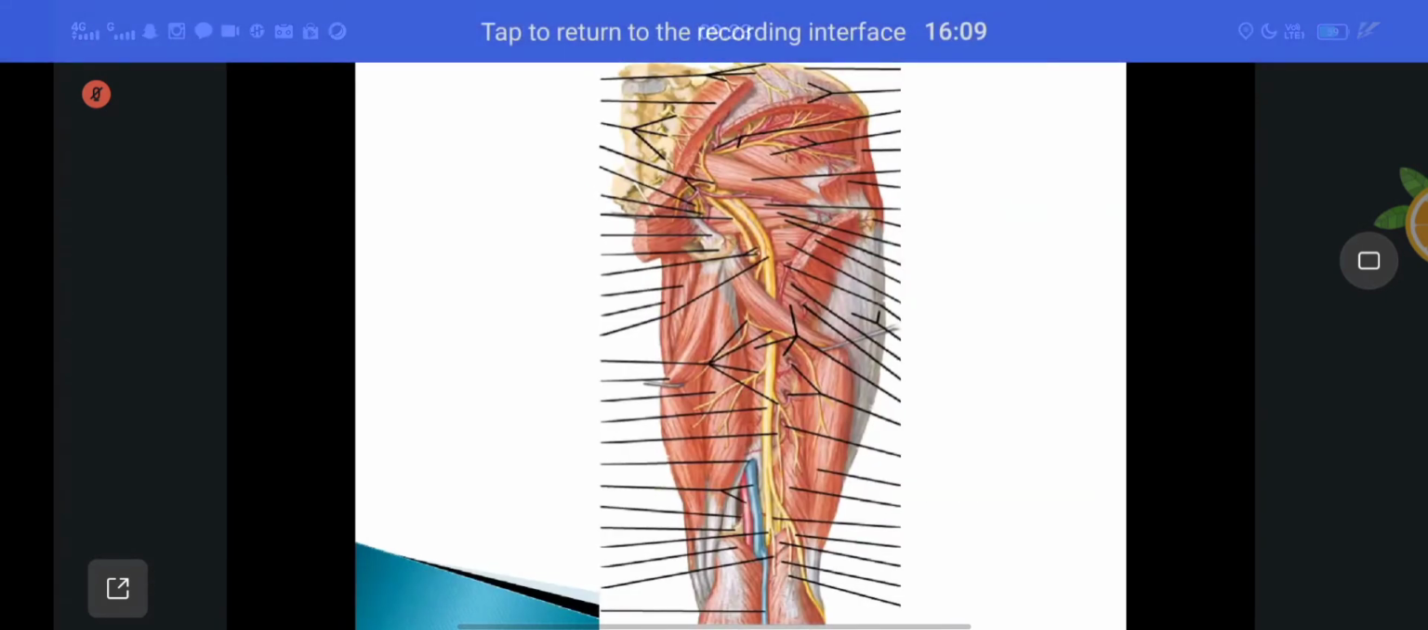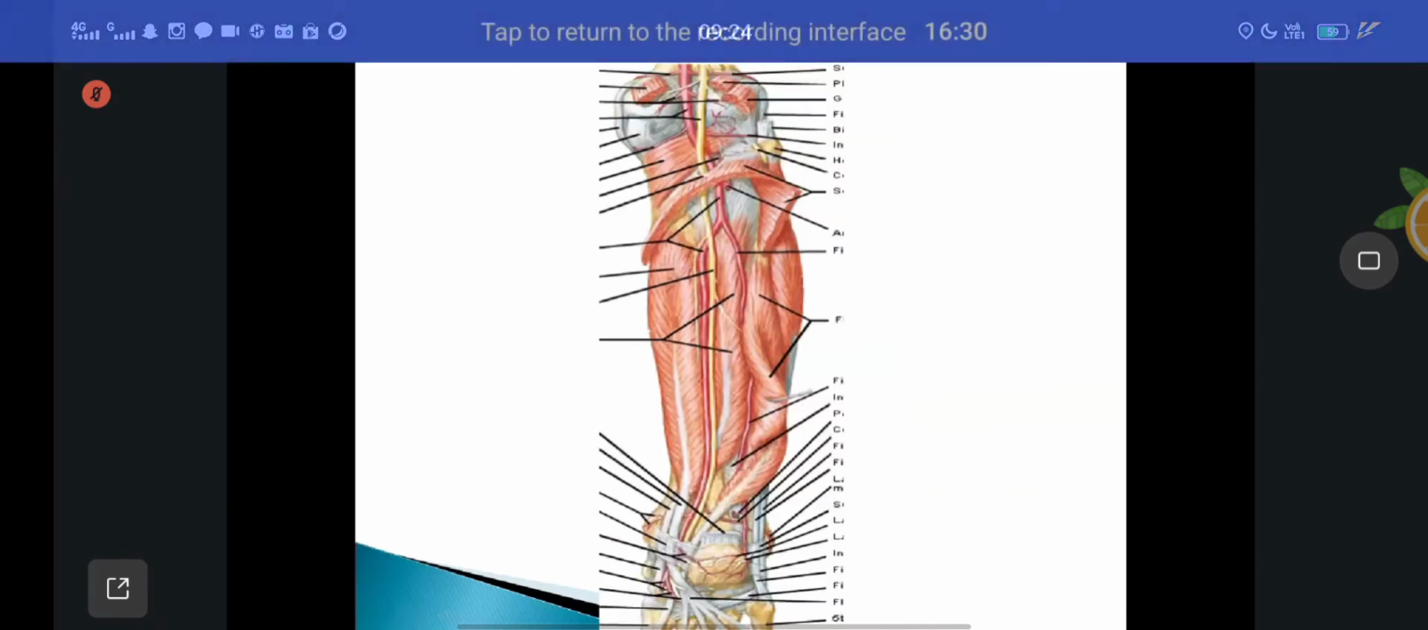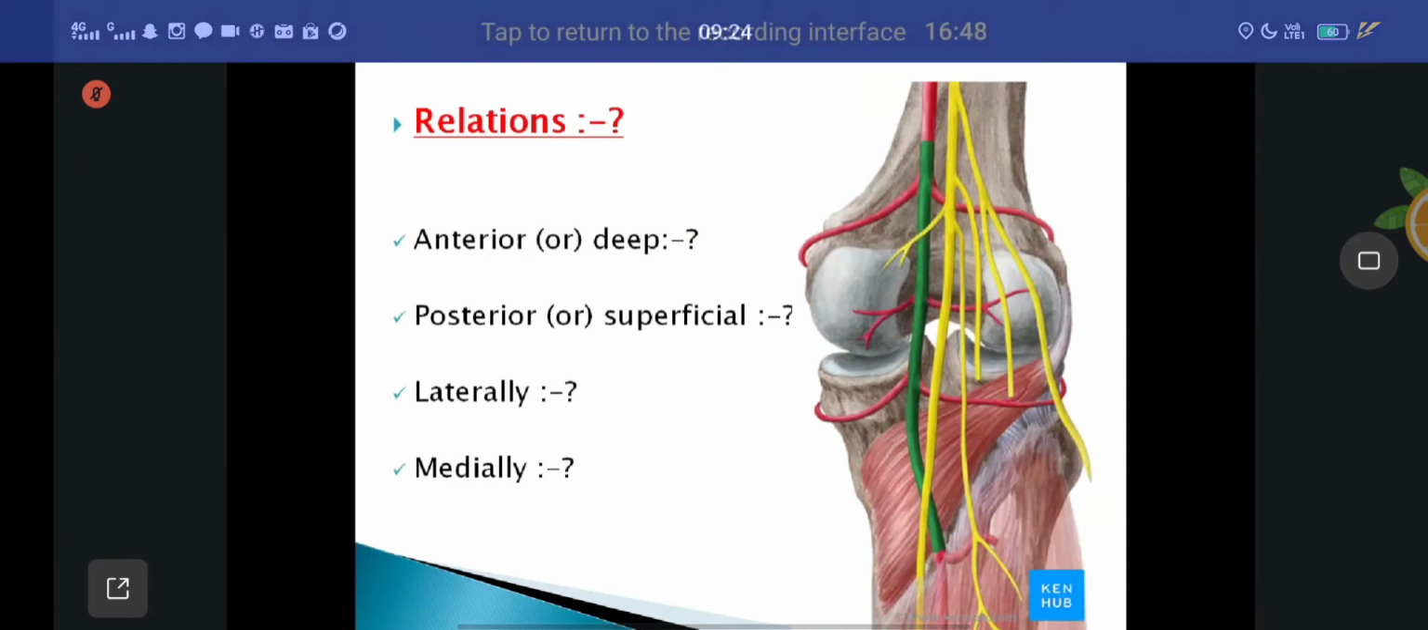You can see it. This is the popliteal artery. Behind it you can see the popliteal vein. After that, you can see the tibial nerve along the course. That is the relation between the artery, vein and nerve in the popliteal fossa. Same thing you can see: the course along with the artery, and the tibial nerve. Those are the relations of the popliteal artery.